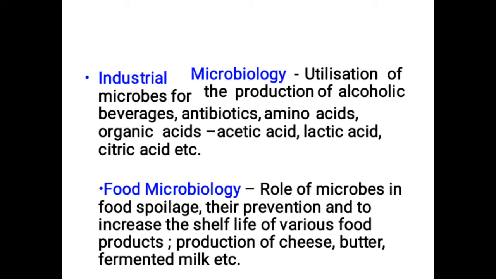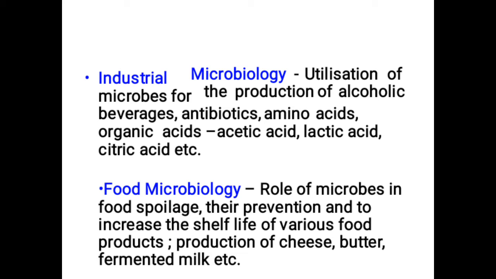Let me focus on industrial microbiology. It is the utilization of microbes for the production of alcoholic beverages, antibiotics, amino acids, organic acids, acetic acid, lactic acid, citric acid, etc. So we may use different microbes for the production of alcoholic beverages. There are also some microbes which may spoil food, destroying the food's nutrients or protein, so you may prevent and avoid that spoilage of food.